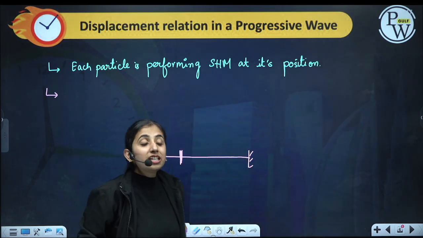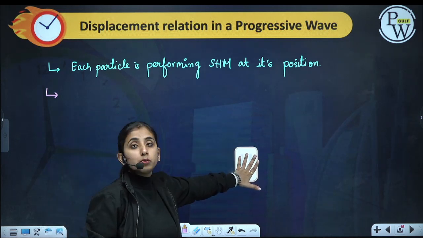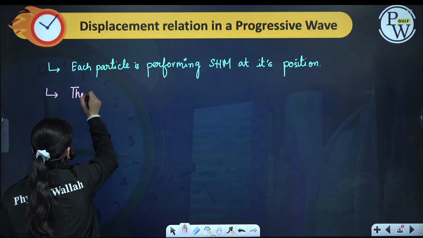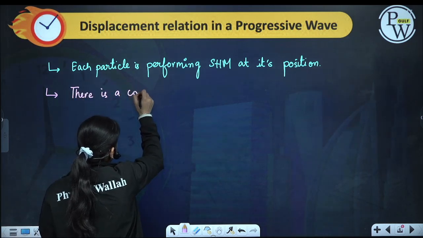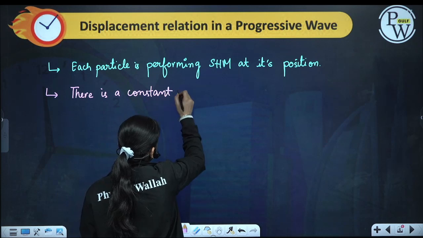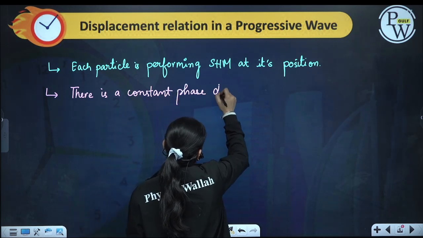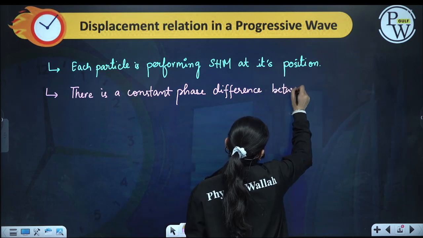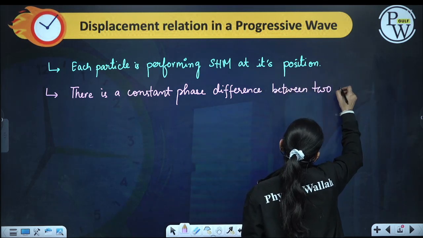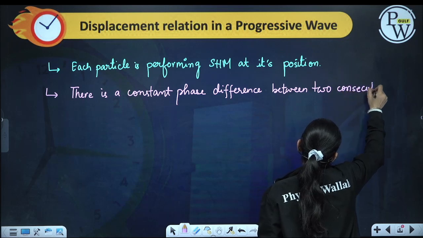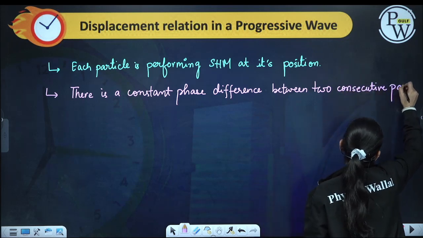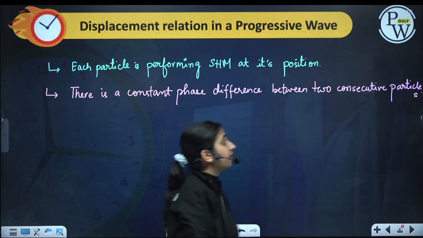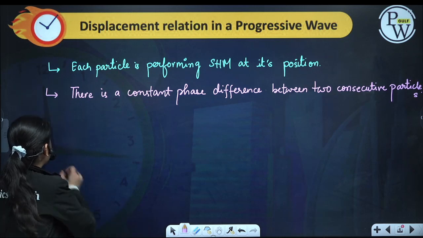So each particle is doing SHM about its own position, but there is a constant phase difference between two consecutive particles.